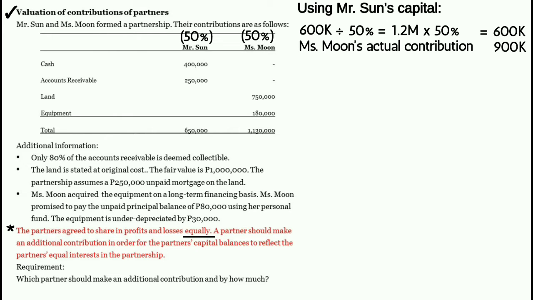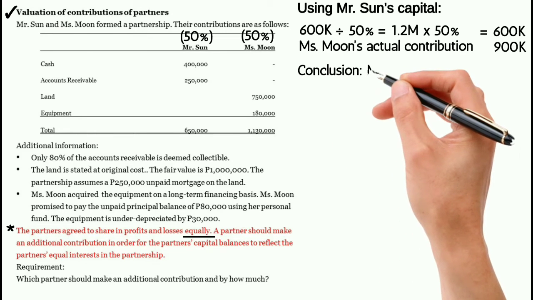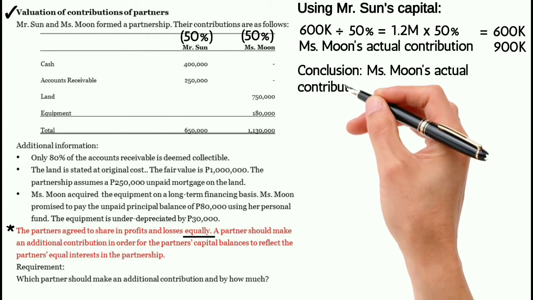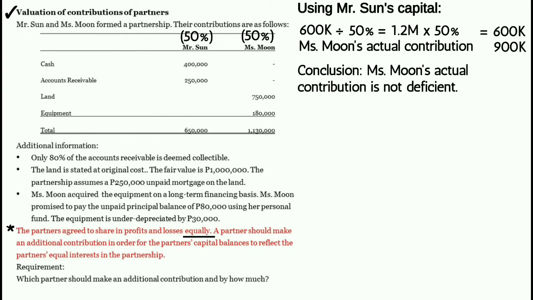Dahil mas mataas yung actual contribution ni Miss Moon kaysa dun sa minimum capital required, this means that the actual contribution of Miss Moon is not deficient. Therefore, Miss Moon's actual contribution is not deficient. Next, how about Mr. Sun? Para malaman natin kung magbibigay ng additional contribution si Mr.